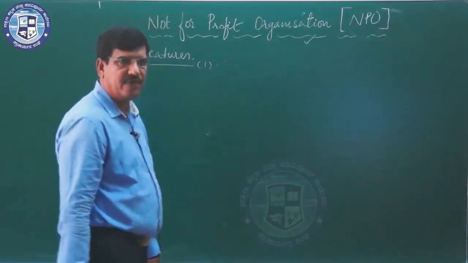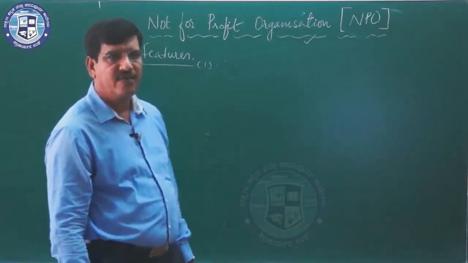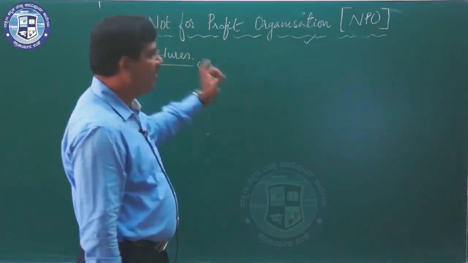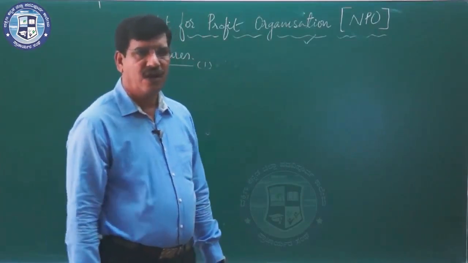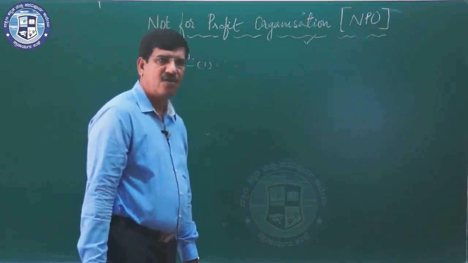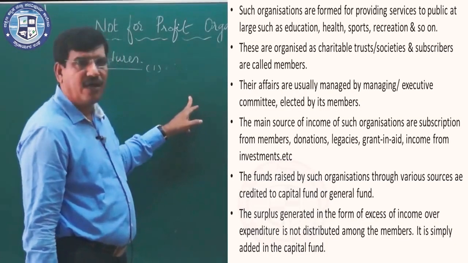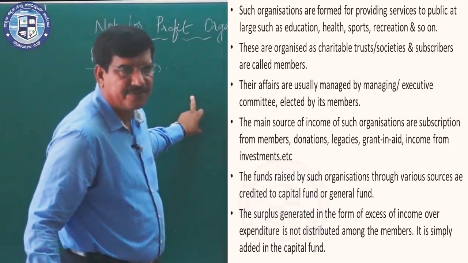And the third important feature is that they are organized as charitable trusts or societies. These NPOs are established or organized as charitable trusts or charitable societies. Subscribers to the not-for-profit organizations are called members.